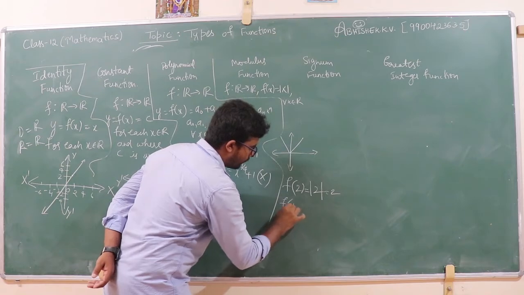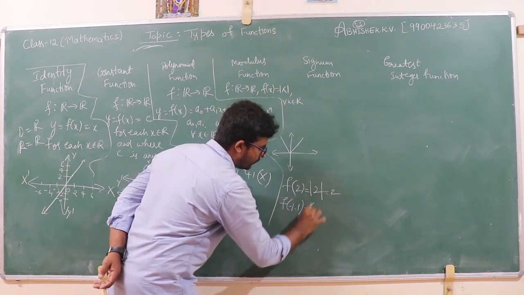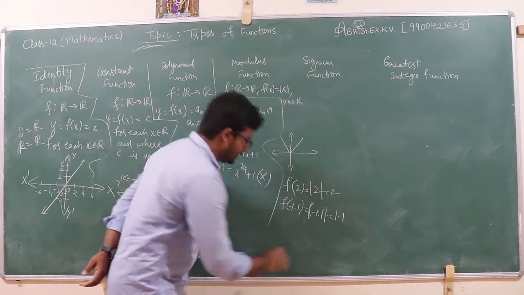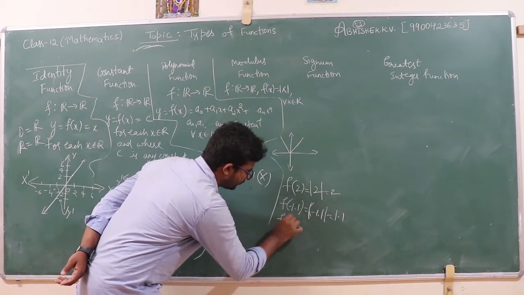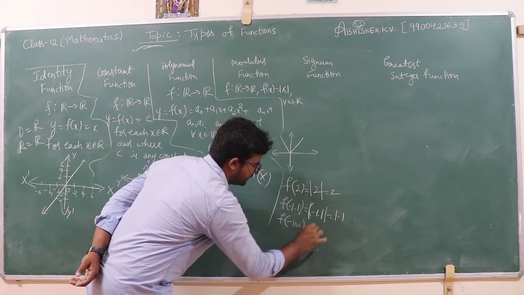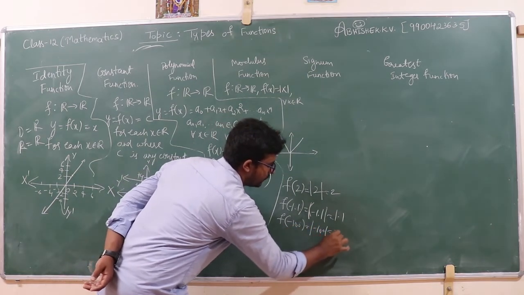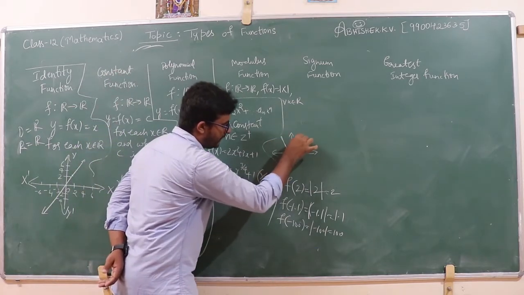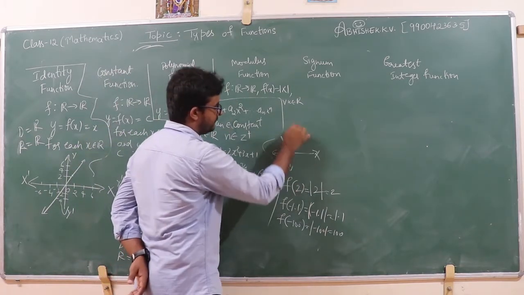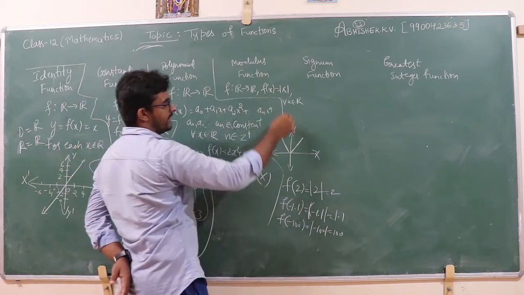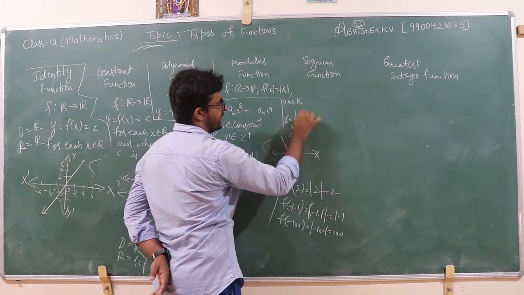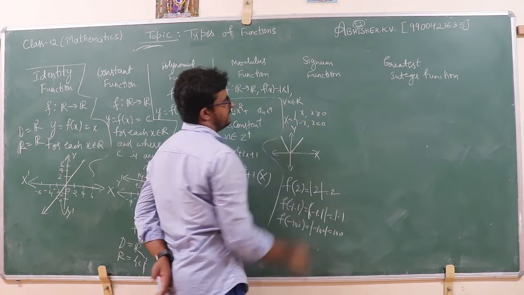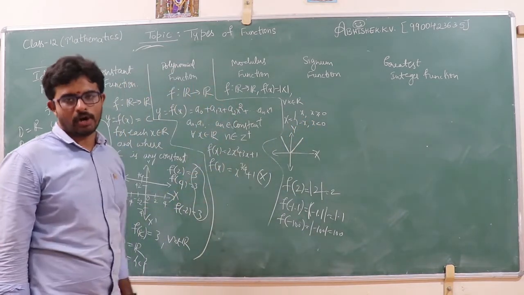What is f of minus 1.1? This is equal to modulus of minus 1.1, which is 1.1. If I consider f of minus 100, this is equal to modulus of minus 100, which is 100. Therefore, it contains only positive real numbers. This is the x-axis, this is the y-axis. Mod x can be defined as plus x when x is greater than or equal to 0, and minus x when x is less than 0. So this is about the modulus function.